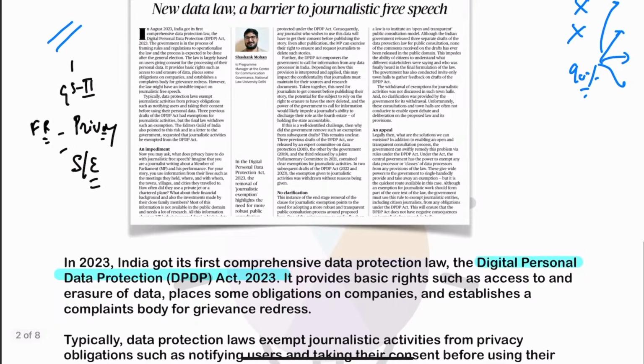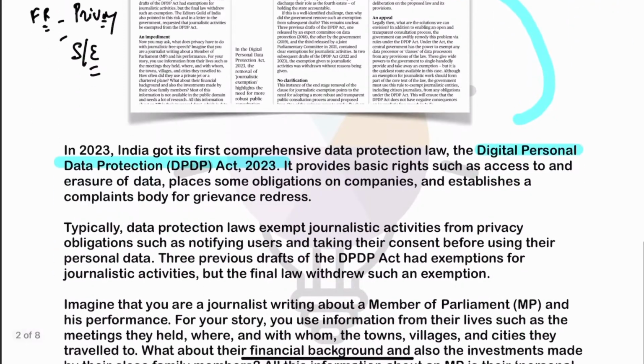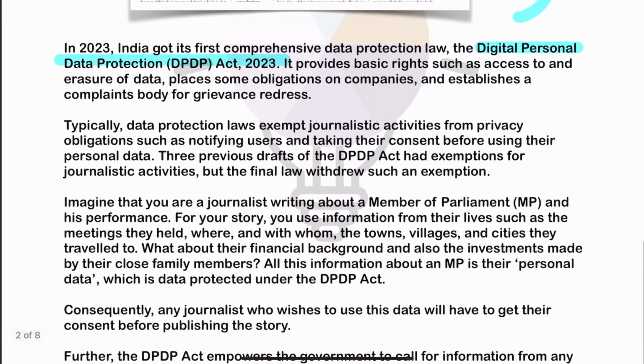Now, this particular article is talking about one dimension. The article says that in the name of privacy, liberties and freedom of journalism have been curtailed. Fine. Liberty and the freedom of journalism have been curtailed. This is the contention of this particular article. So that thing we are going to explore here.